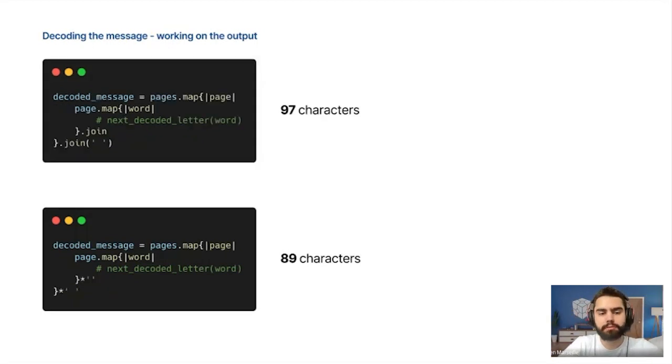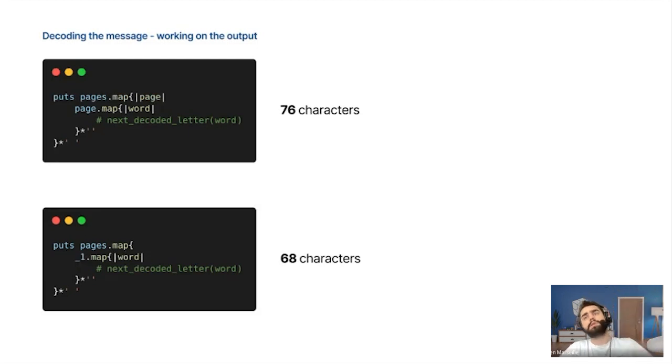And when you know a little bit about Ruby, you know that instead of using join, you can use the syntax array times characters, which is an alias of the join function, and which is obviously shorter. The result is here. We can see now that the decoded message variable is useless. We can output directly the return of the map. So we can put it directly here.